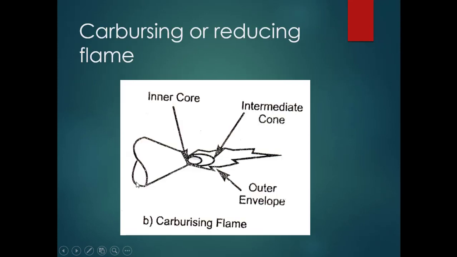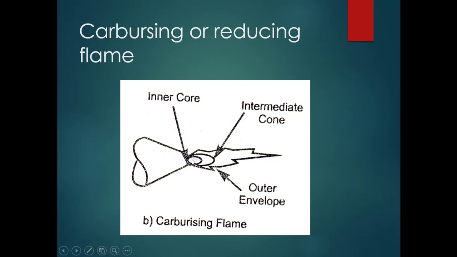Next we will come to the second one, the carburizing or reducing flame. You can see that the carburizing and reducing flame is somewhat different from the neutral flame. This is again the tip of the nozzle, or you can say the tip of the torch, the nozzle part.